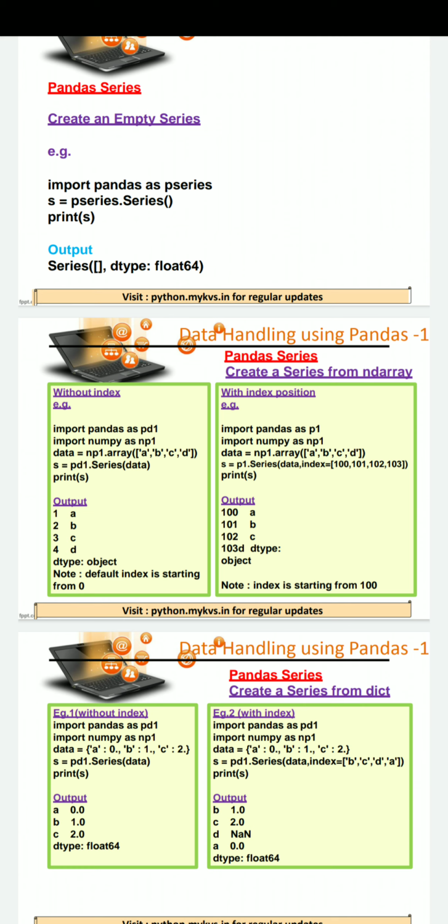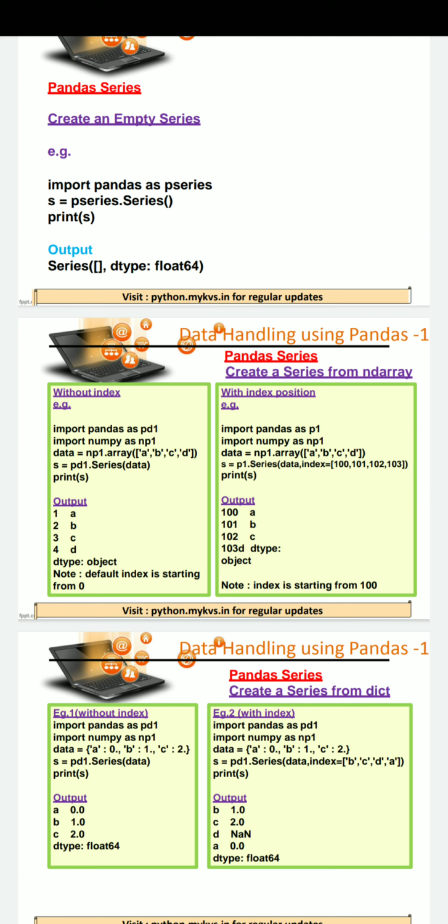Then we are creating a series with the help of the pandas object and the Series method. Here we are passing data as a numpy array, and we are mentioning here the index position of all the elements.